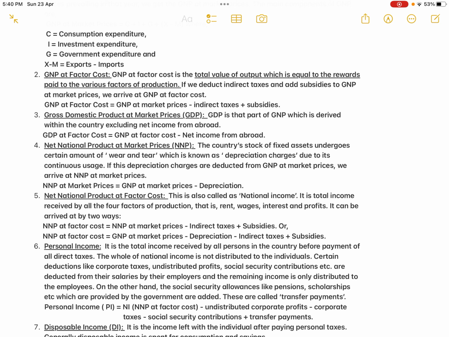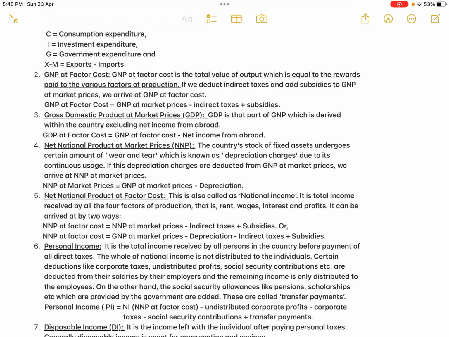So now I think you have understood why there are various concepts. According to the situation, the statistical organization uses all these concepts. If we really want to check the total value of output in the country only for this current year, then the statistical organization uses the net national product.